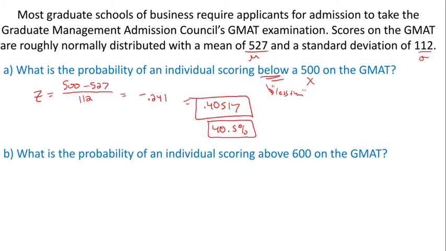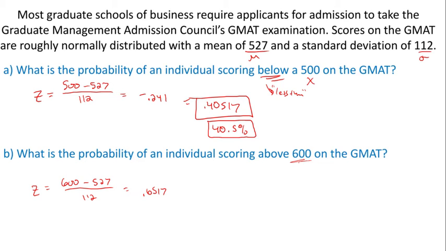Okay, so hopefully that one made sense. Next one was the probability of an individual scoring above a 600. Okay, so we got the same mu, same standard deviation. X value is now 600. So z is 600 minus our mean 527 over 112. Just punch that into our calculator, and we get 0.6517.